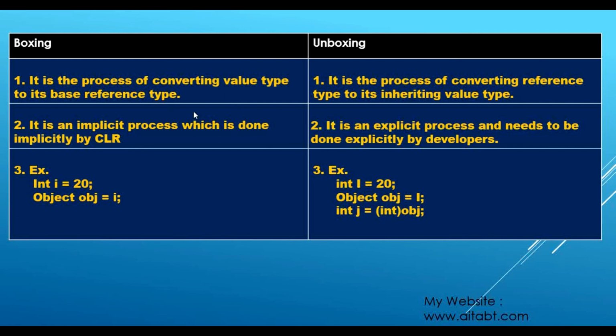So that is why this is also called an implicit process, which is done implicitly by the CLR. That is why it is able to manage that. And in contrast, what is unboxing? It is the process of converting a reference type back to its inheriting value type.